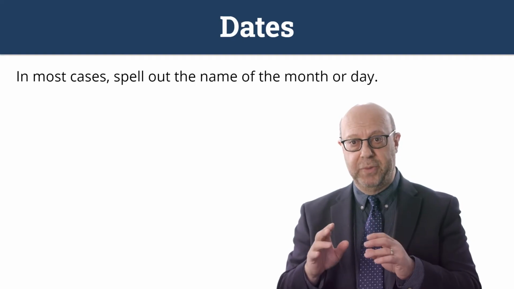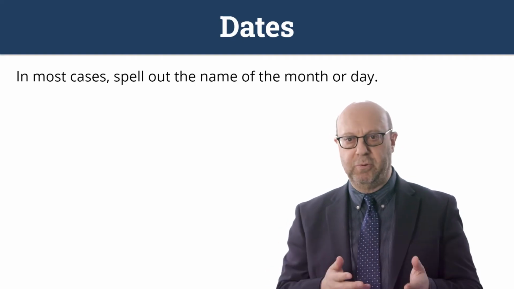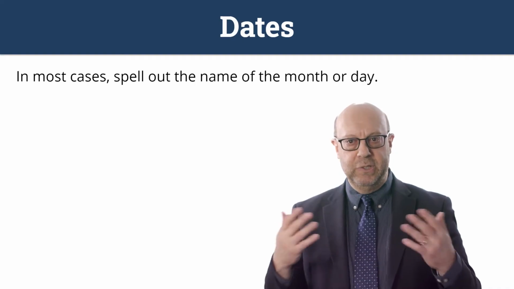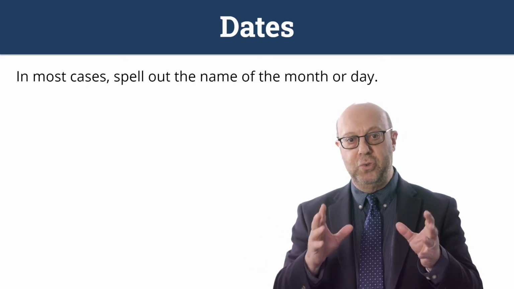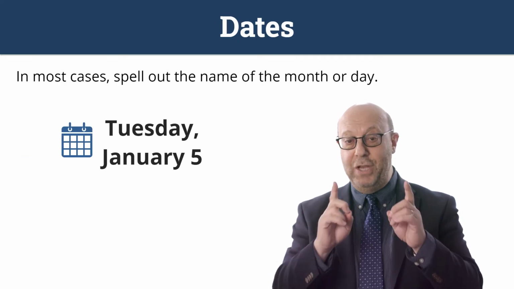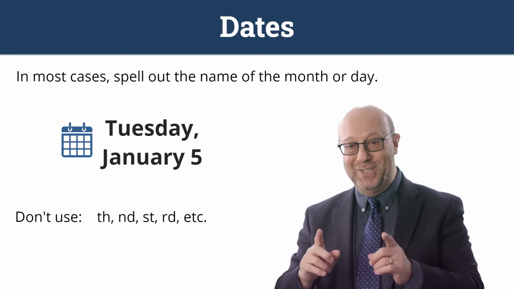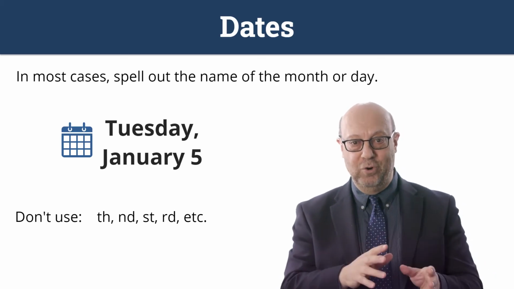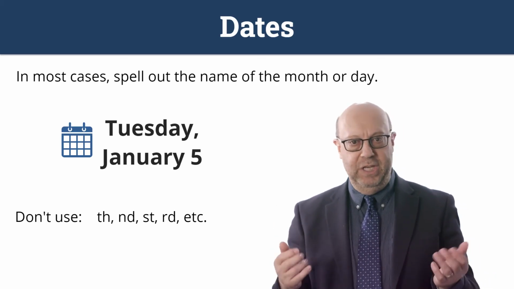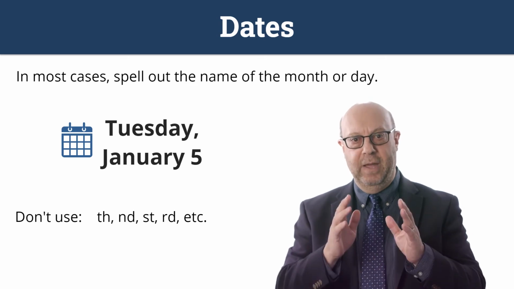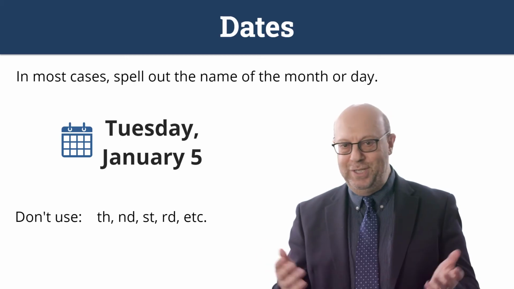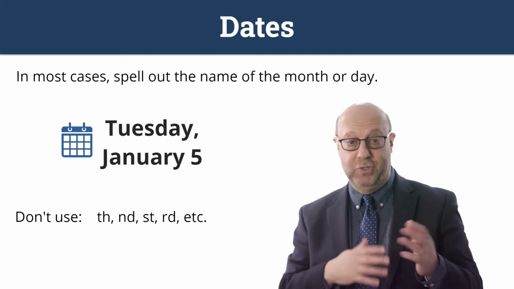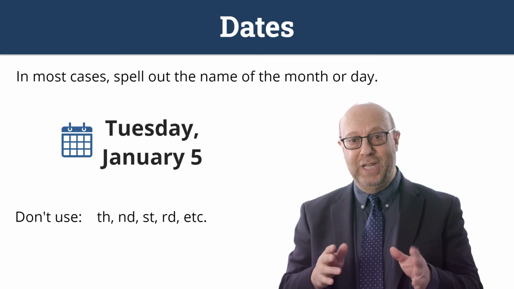Now, in most cases when we're using dates, we want to spell out the name of the month or the day. We all tend to abbreviate, but if you're using this in a business letter or in a press release or some kind of a fact sheet, you want to spell it out. So say Tuesday, January 5, and you're not using the TH, ND, ST, or RD after the numeral. Well, why? Because we tend to say January 5th, so why wouldn't we say 5TH? Because when you're writing it out, there's no need for it. It's redundant, it's unnecessary, it just adds space, and sometimes it screws up your spacing. So just say Tuesday, January 5.